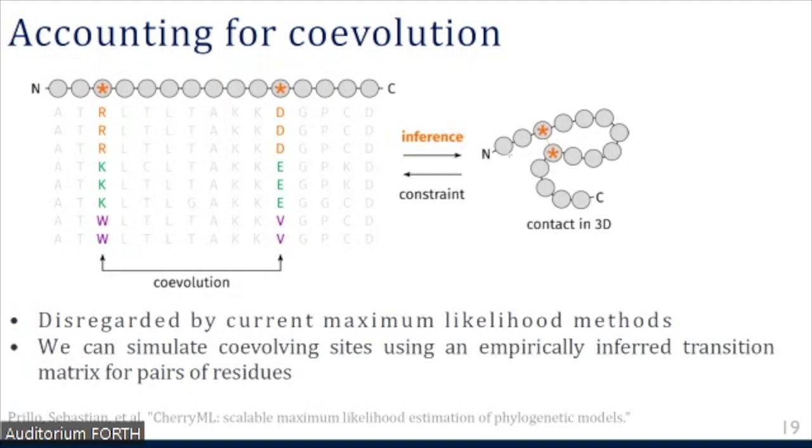And vice versa, these coevolution patterns are typically also exploited to infer contacts in these 3D structures from a multiple sequence alignment. This phenomenon is typically disregarded by current maximum likelihood methods, as it would make them intractable. But on the other hand, we can simulate coevolving sites using an empirically inferred transition matrix for pairs of residues, which was inferred and published in this paper, Cherry et al.